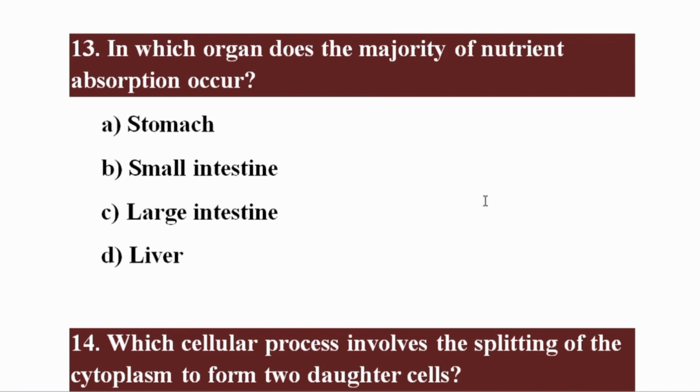In which organ does the majority of nutrient absorption occur? The right option is beta, small intestine. Majority of nutrient absorption occurs in small intestine.